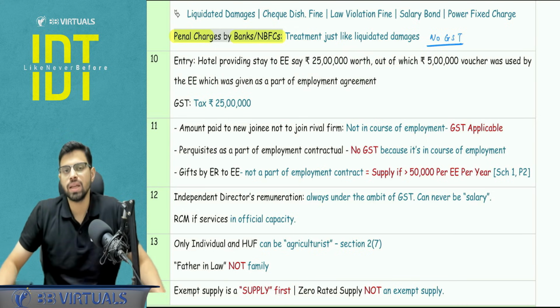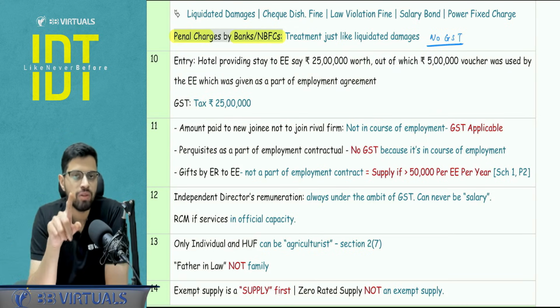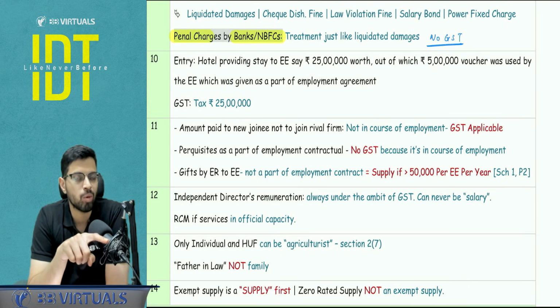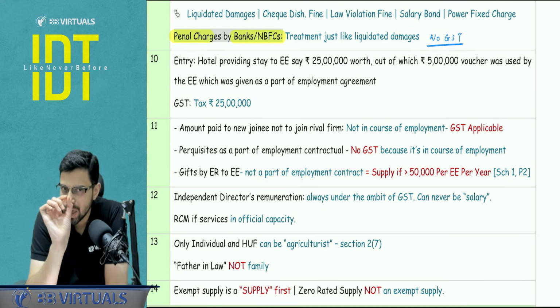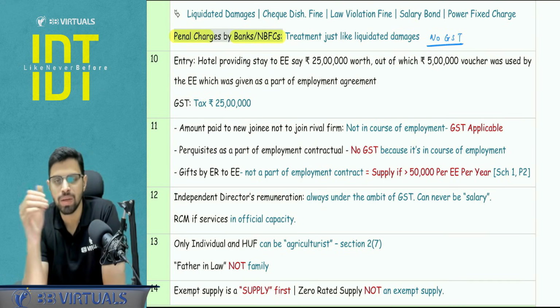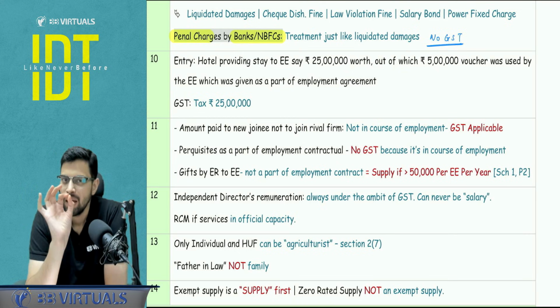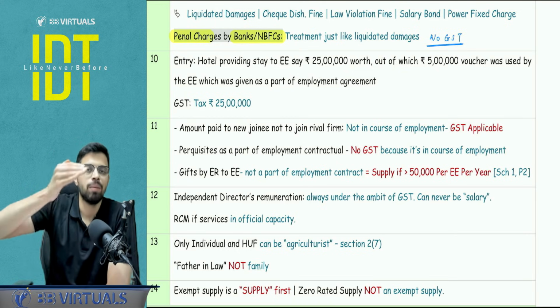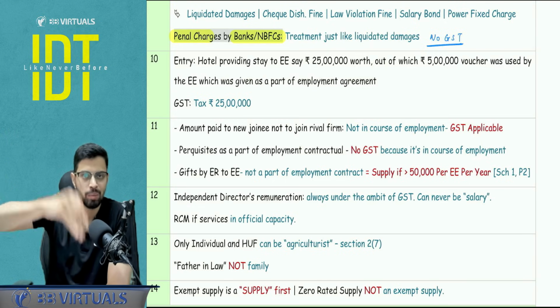Now here you might be thinking that, sir, here why didn't we apply the concept of employee to employer in the course of employment? See, here it's a little opinionated, means alternate points of view are possible, but a reasonable point of view that ICI has taken, that this is a supply by employer to employee, not by employee to employer.